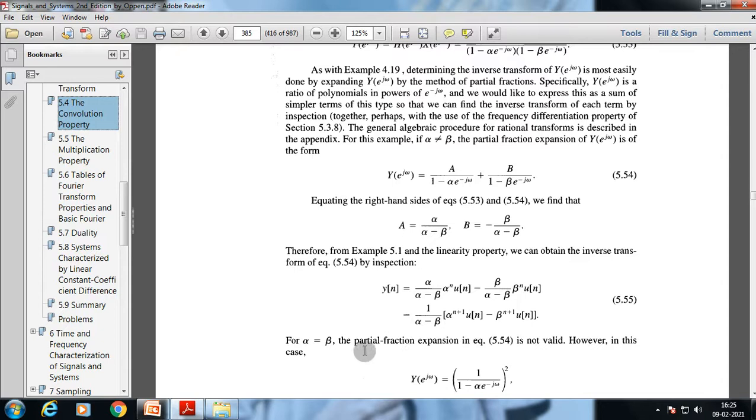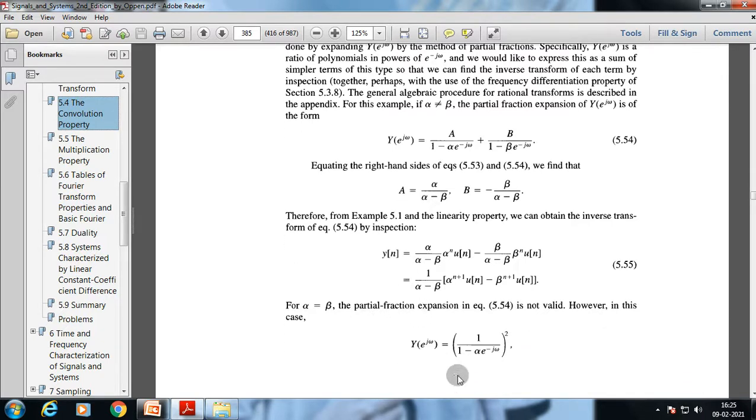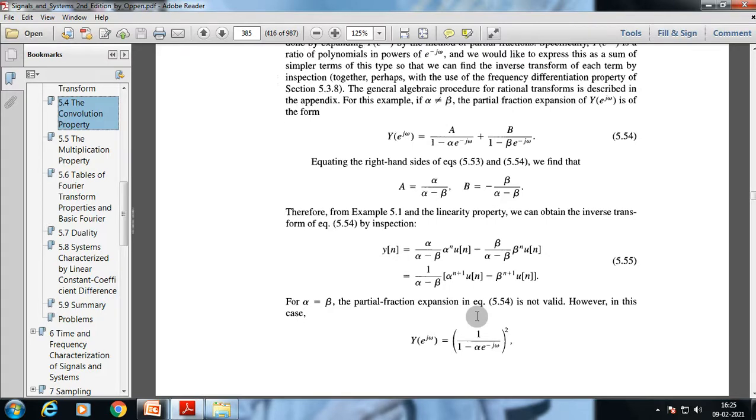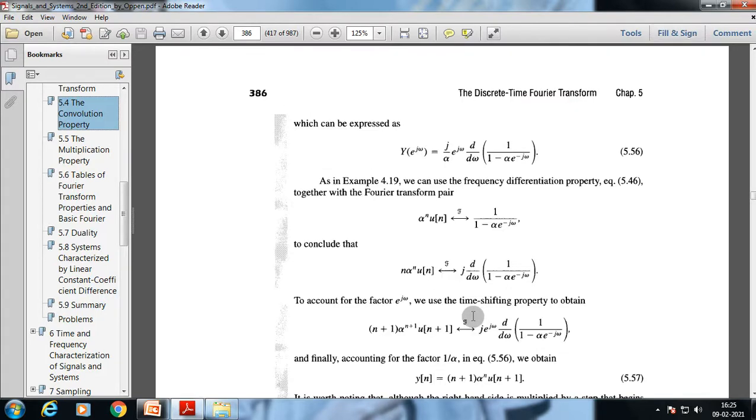For alpha equal to beta, the partial fraction expansion is not valid. However, in this case, Y of e to the power j omega is equal to 1 by 1 minus alpha e to the power minus j omega whole square, which can be expressed as Y of e to the power j omega is equal to j by alpha e to the power j omega d by d omega of 1 by 1 minus alpha e to the power minus j omega. As in example 4.19, we can use the frequency differentiation property together with the Fourier transform pair